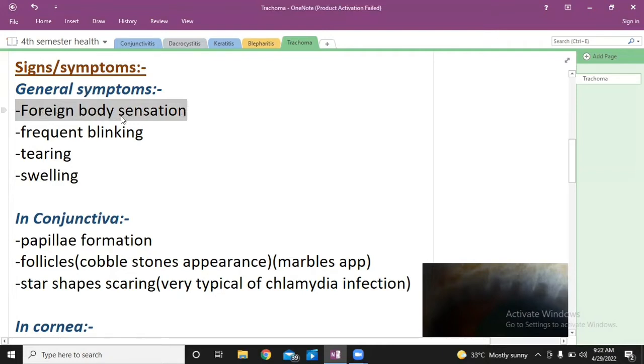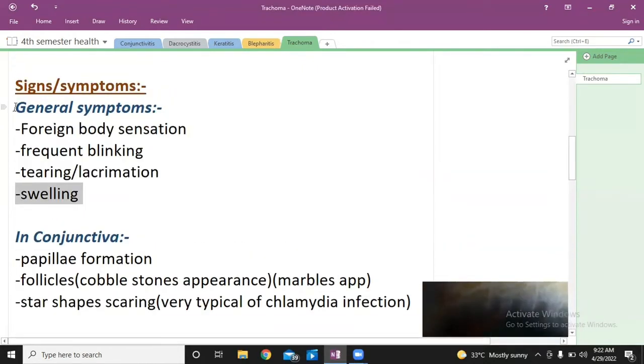General symptoms are those which are common in many other diseases also. These are the signs and symptoms that are not only seen in trachoma, but also in other eye diseases. These general signs and symptoms include foreign body sensation. Whenever a patient arrives with trachoma, he will complain about foreign body sensation in his eyes. And when there is foreign body sensation, the patient will frequently blink his eyes. So the patient will have irritation, frequent blinking, and foreign body sensation in the eyes.